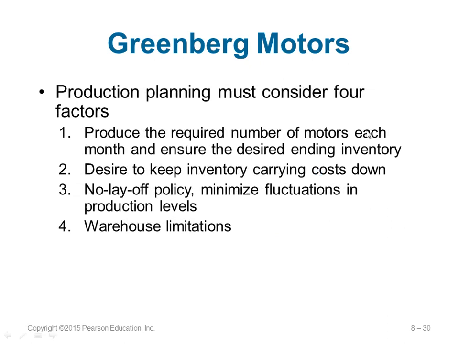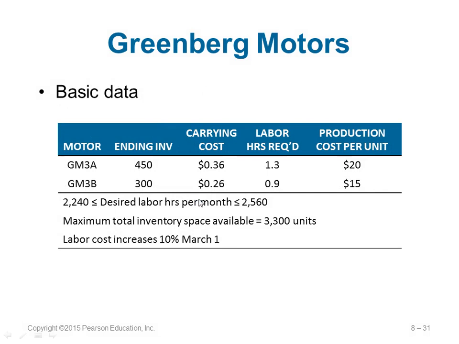Right, so they need to produce the required number of motors so that they ensure there is also ending inventory every month. They say at the end of the month this much is necessary. This is important to control the cost, and this is also based on the warehouse limitations. So they say ending inventory should be 450, carrying cost is this much, labor hours required is this much, production cost is this much. Every cost is given here.